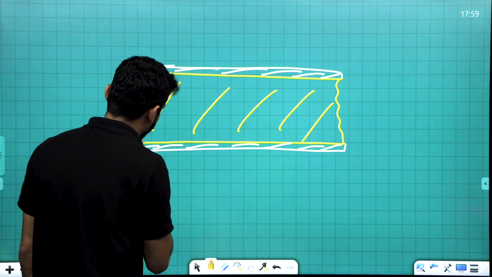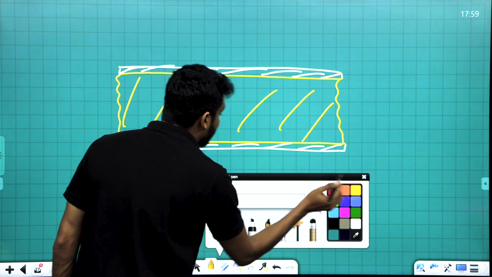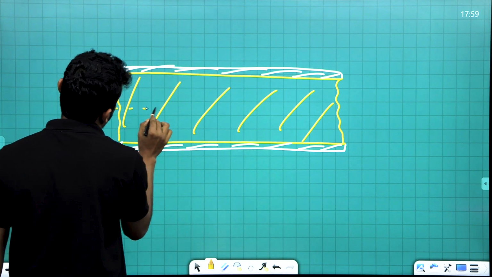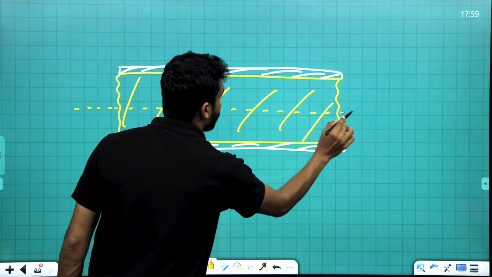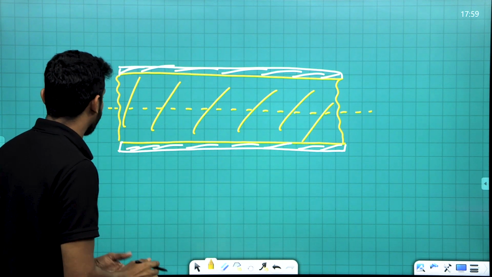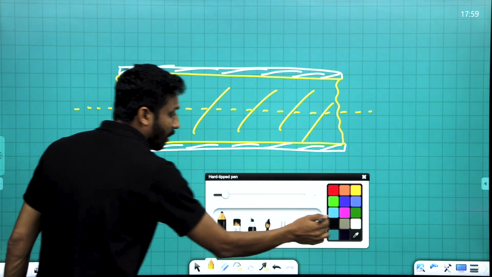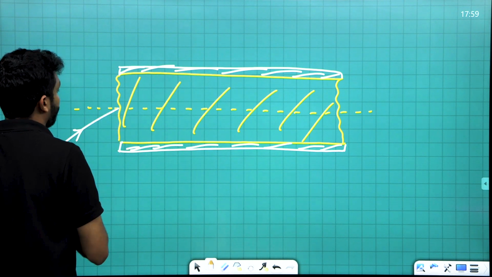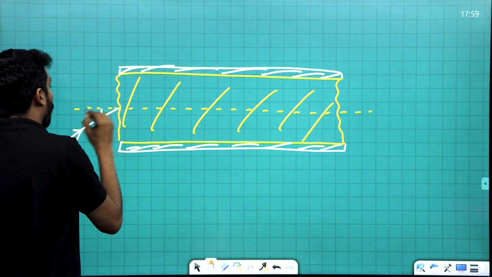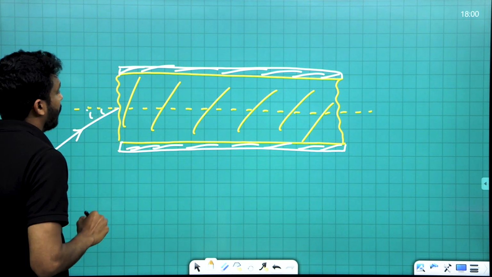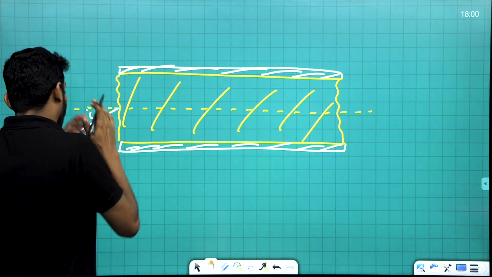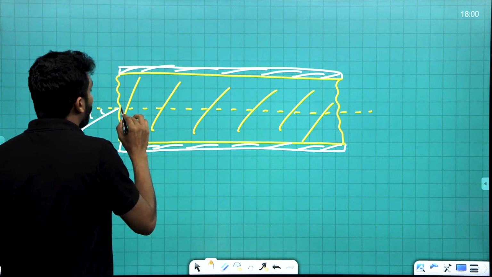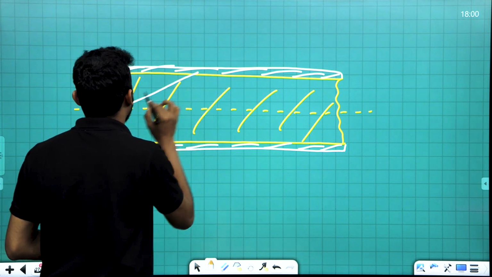You understood? Let this be the axis of the pipe. Now, an incident ray is incident here. This is the angle of incidence, i. From rarer to denser, so it will bend towards the normal.